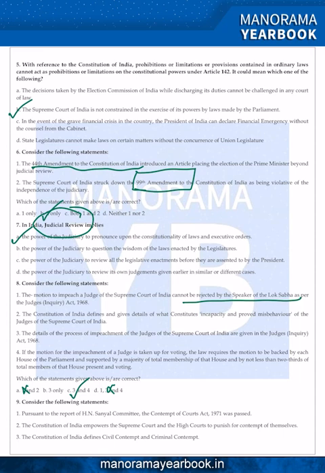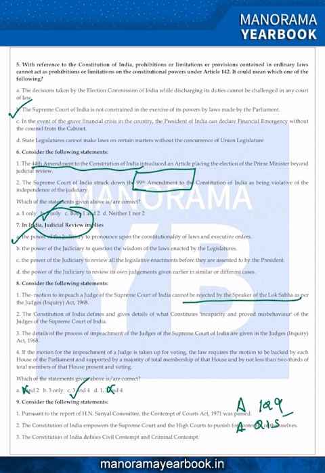And the second statement is also correct, because the Supreme Court and High Courts of India have been empowered with the power to penalize for contempt of court under Article 129 and Article 215 of the Constitution of India. So both courts can punish for contempt. So the second statement is also correct.